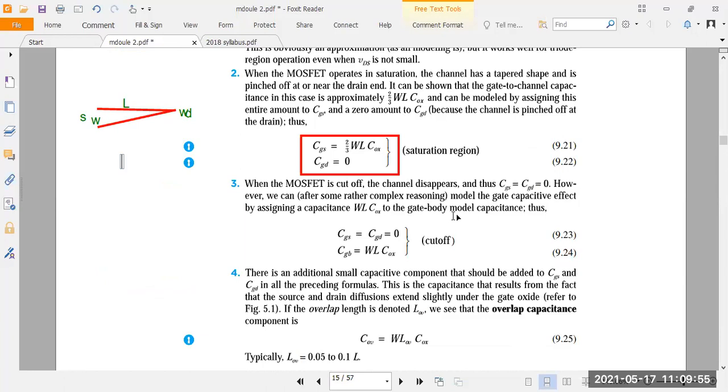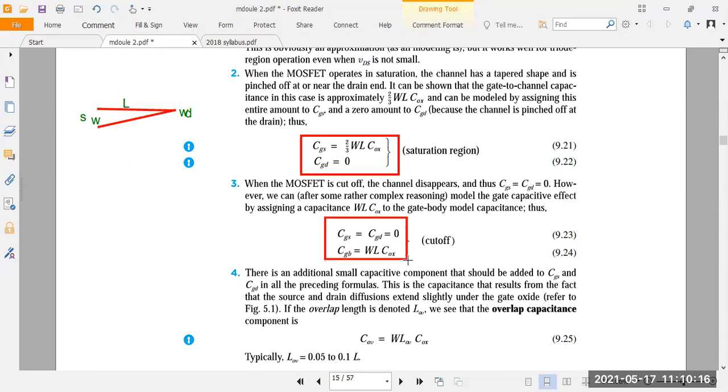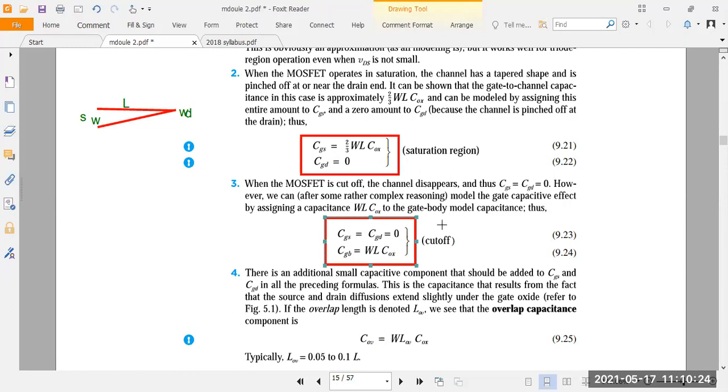In the cutoff condition, CGD and CGS are almost 0 because there is no current between the source and drain. But for the bulk connection, between the gate and bulk, suppose you consider any bulk capacitance, then you can write the equation W into L COX. This is for the cutoff condition. CGS and CGD are 0 because the drain current is 0 and there is no electron flow from the source to drain.